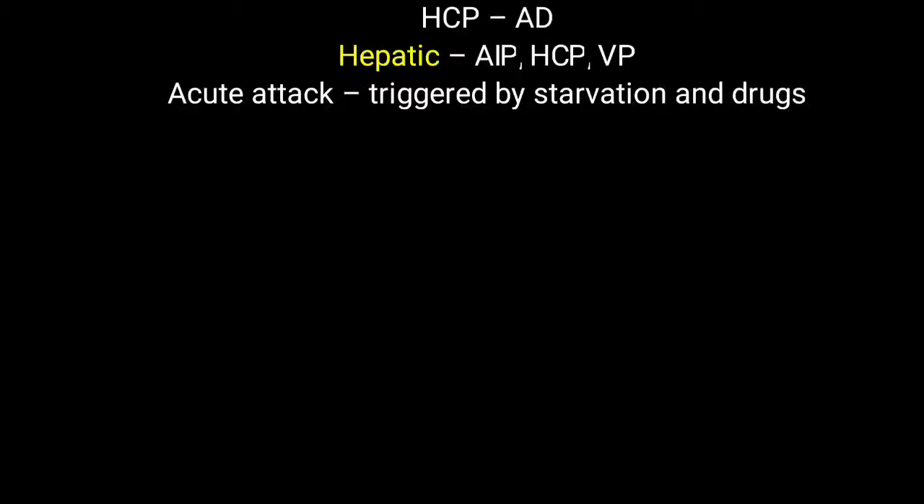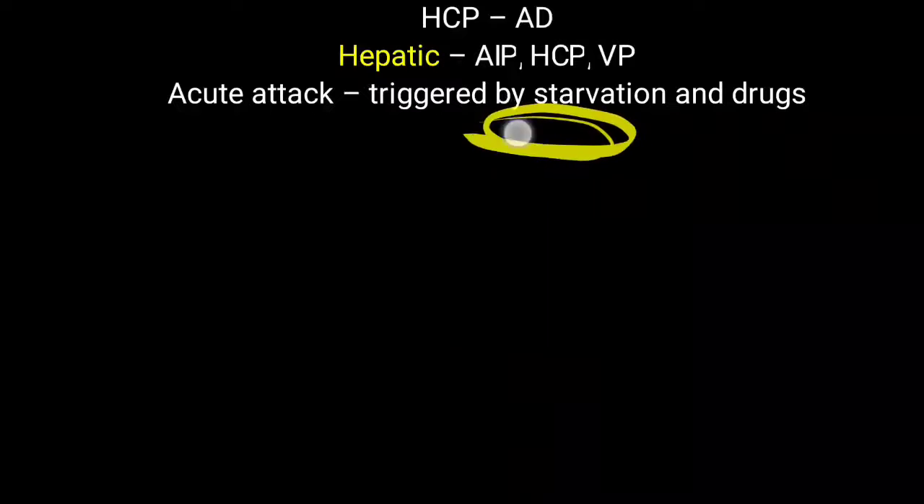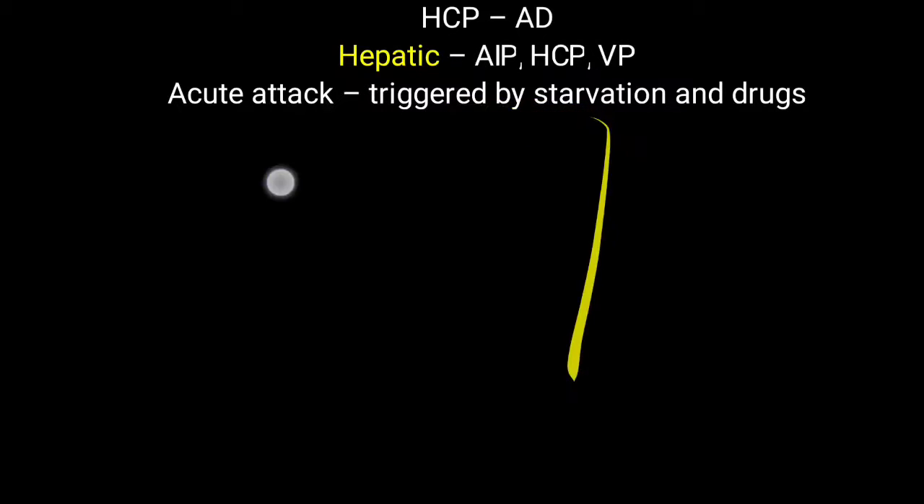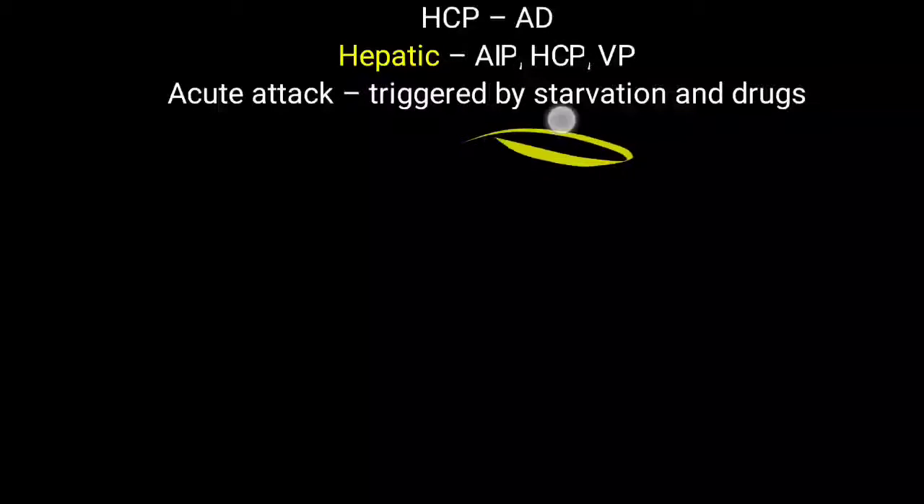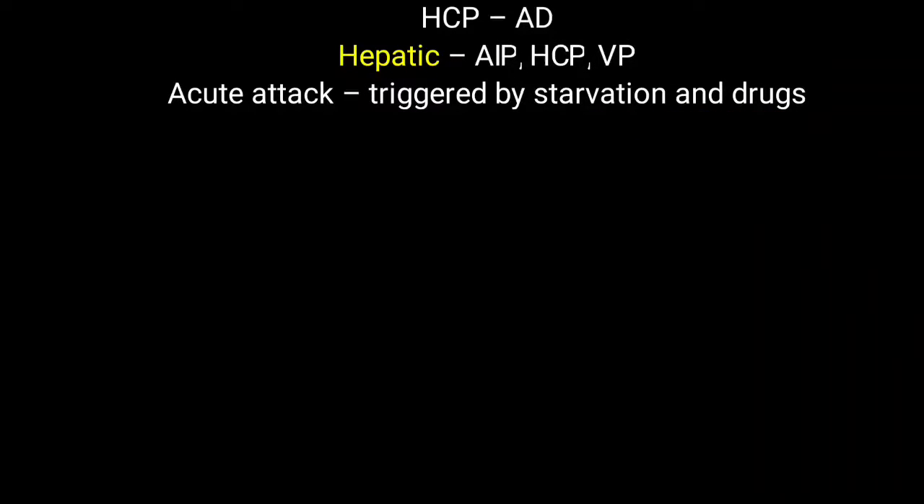And here what happens, acute attacks are commonly found in this type of patient, and are mostly triggered by starvation. The person is not taking food, and during that time there are more chances of this type of attack of hereditary coproporphyria. And sometimes drugs are taken, like ethanol or barbiturates, or sometimes alcoholism, and that is also leading to triggering of this particular type of porphyria.